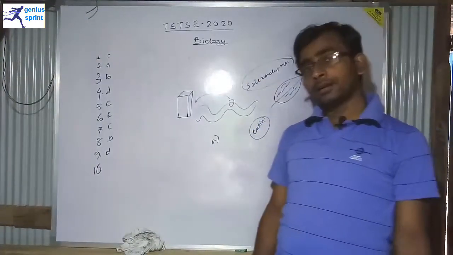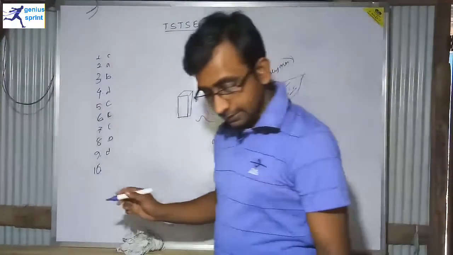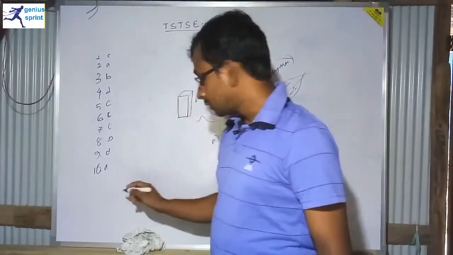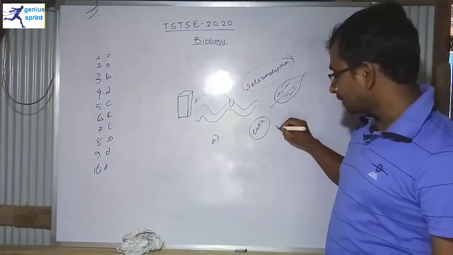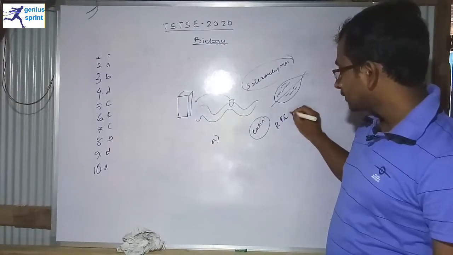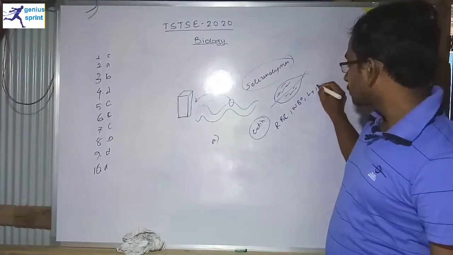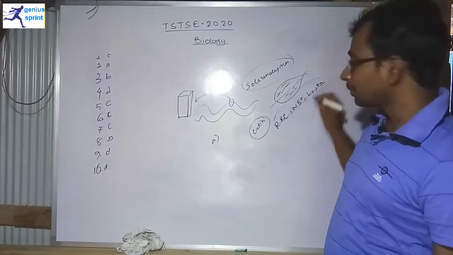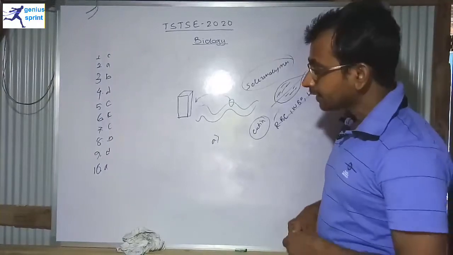So in case of blood, lymphocyte is the correct answer. That is option A. Not only lymphocytes, monocytes are also there. RBC, WBC, lymphocytes, and monocytes are present in our blood. So option A is the correct answer.